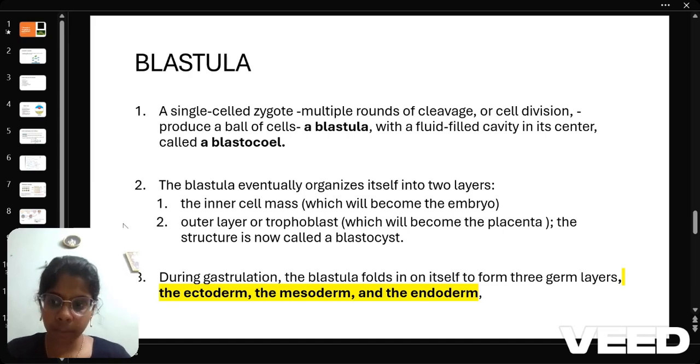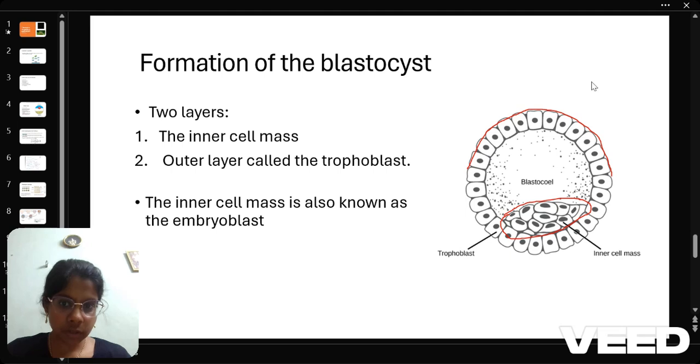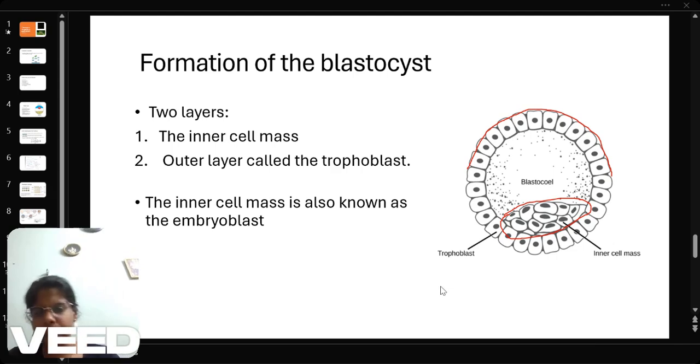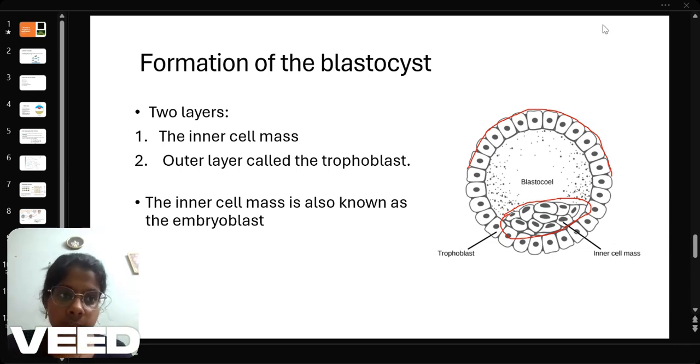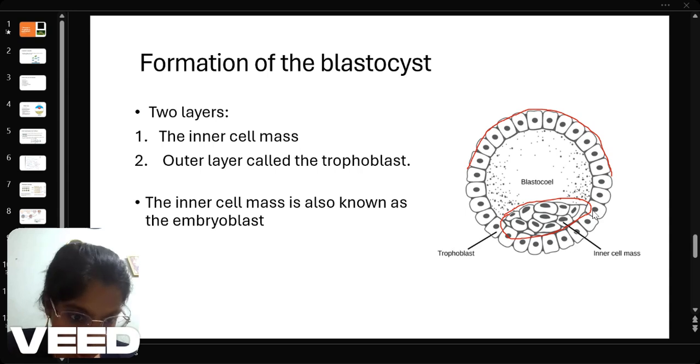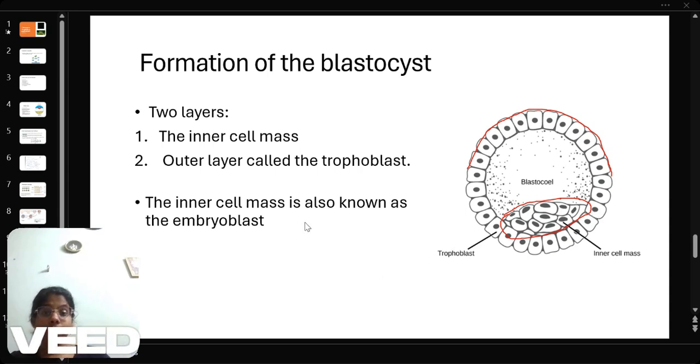Now I will explain with a picture. This is a blastocyst, not a morula. It is a blastocyst, where the inner cell mass, this rounded area I have highlighted with red ink, is the part which will become the embryo, and the surrounding trophoblast forms the placenta. You have to remember this even from a stem cell point of view. For now, just remember that in this development we have a blastocyst, where the outer layer is called the trophoblast and the inner cell mass becomes the embryo. The inner cell mass has another name, embryoblast. Obviously it becomes the embryo, so it is called the embryoblast.